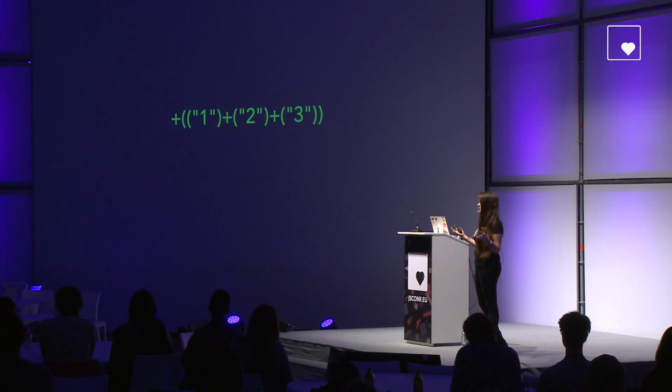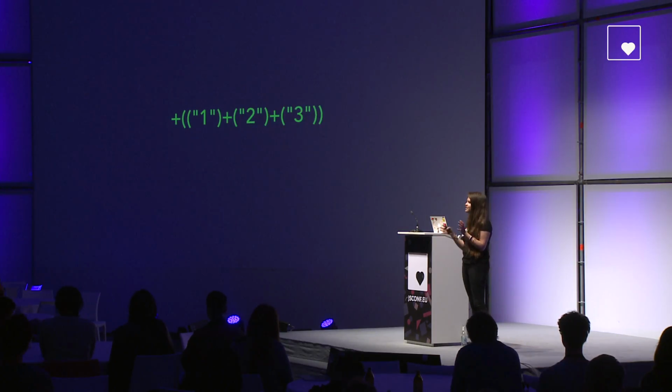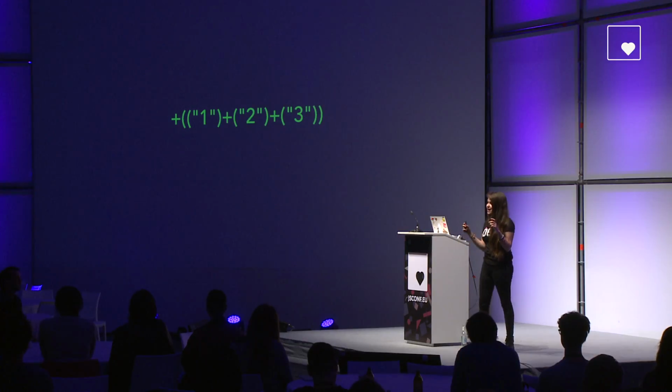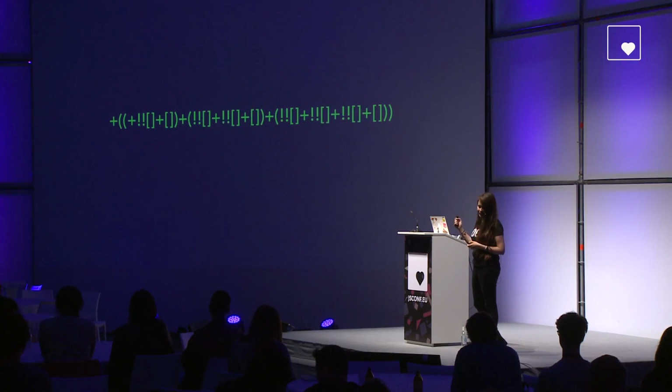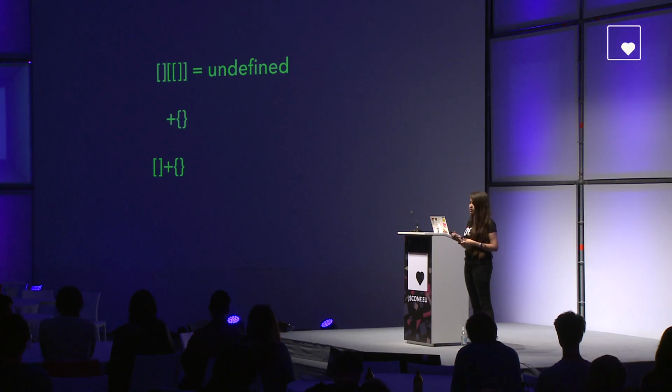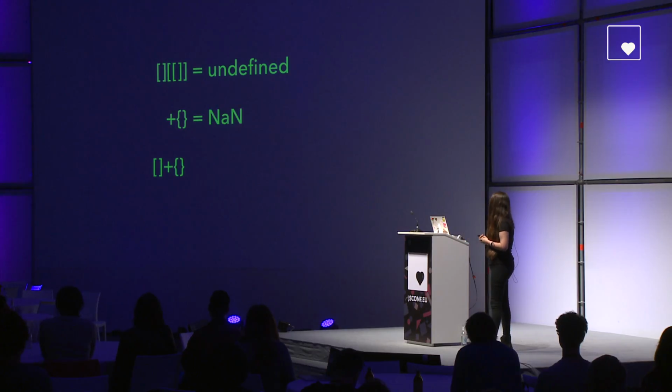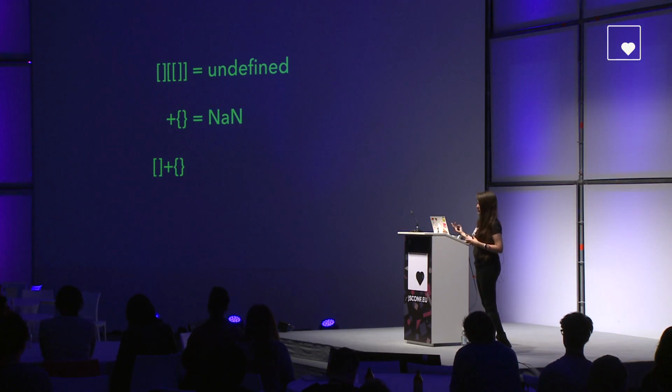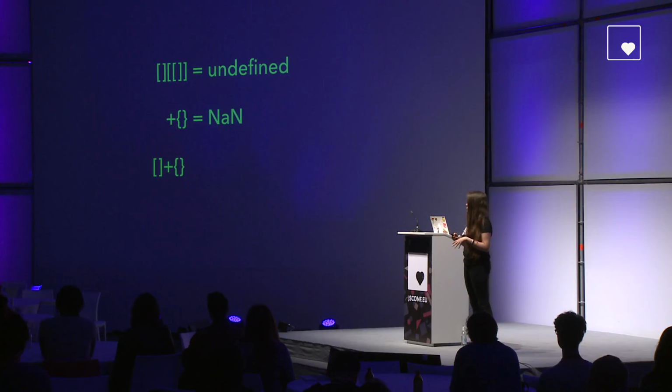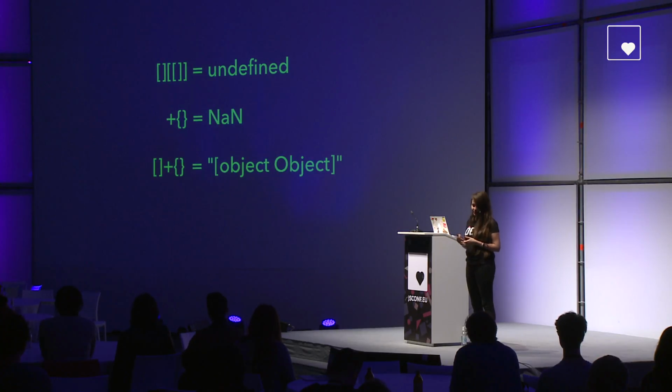So what if we wanted to do bigger numbers? Because we're not just going to add 1 plus 1 until infinity. Here's the thing. We can actually just transform into strings every single digit, and then concatenate those digits back and transform the whole thing back into a number. So 123 actually looks like this in non-alphanumeric JavaScript. So we can also get words like undefined by trying to access an element that is not found on an array. If we try to transform an object into a number, we will get NaN. And if we try to transform an object into a string, we will get the string object.